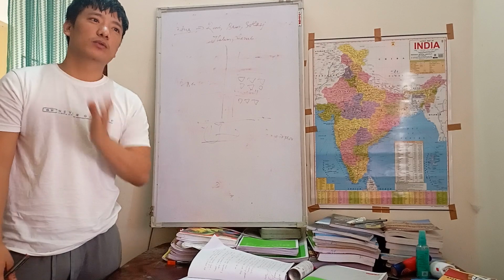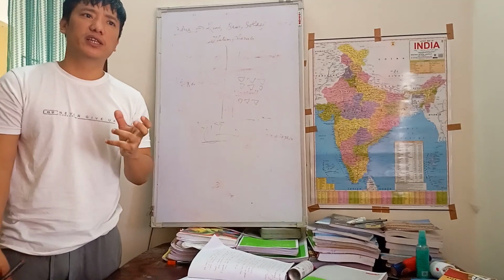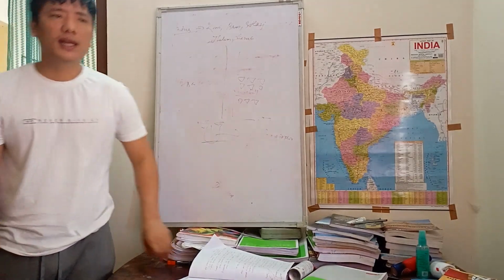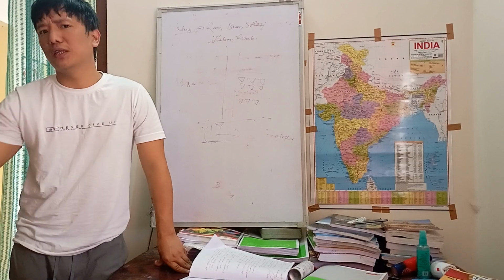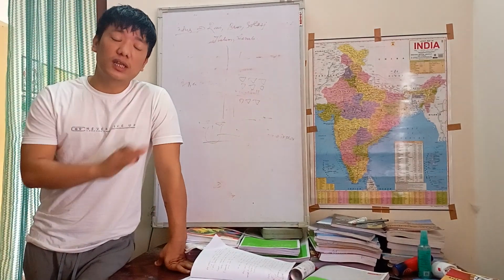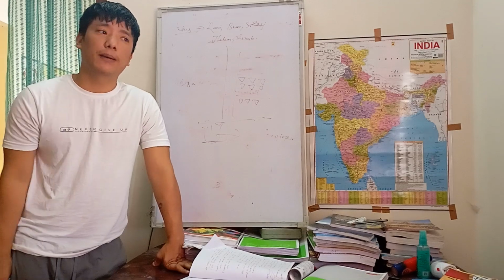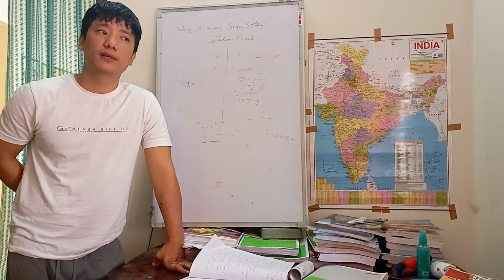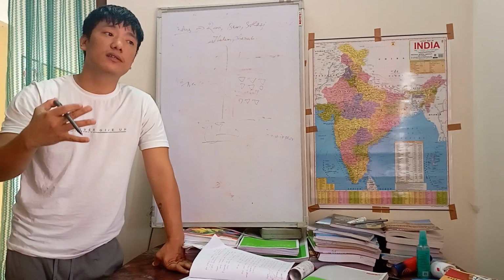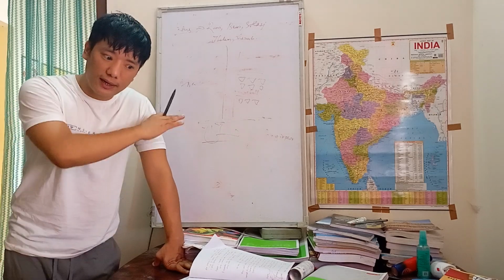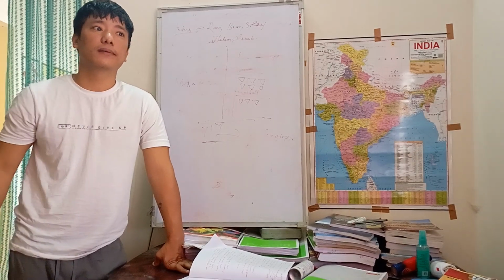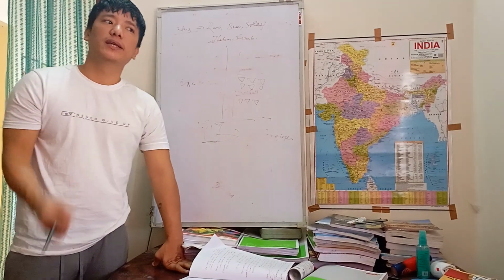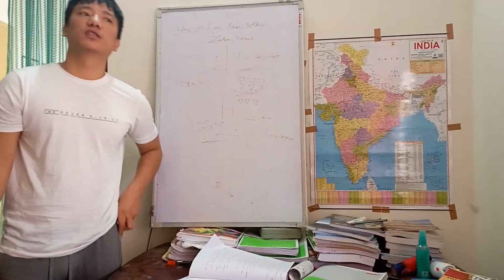Okay, so this was a small brief about Indus Valley Civilization, and let us see the decline. There have been lots of theories by many historians. Some historians believe that the Indus Valley Civilization declined due to the Aryan invasion. The Aryans invaded the Indus Valley and killed everyone, they destroyed the towns, they looted everything. They believed that this was the one major reason why the Indus Valley civilization declined.